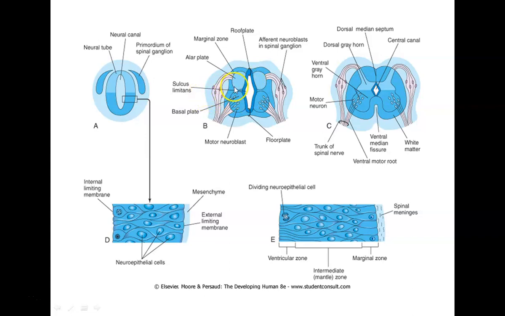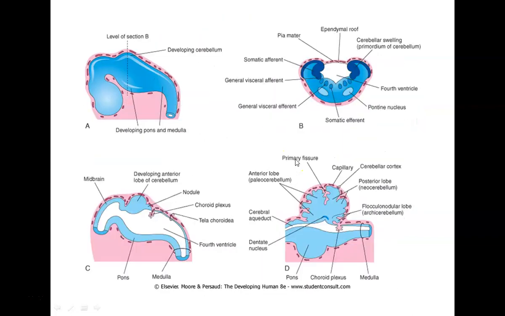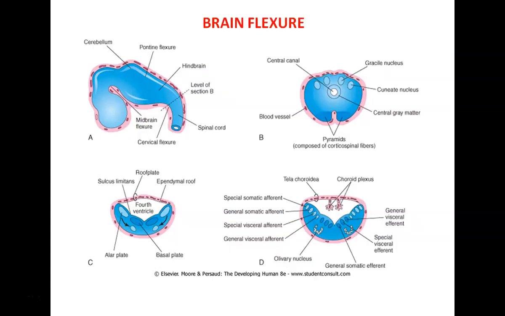Now, in the development of the hindbrain, the development of the medulla oblongata,